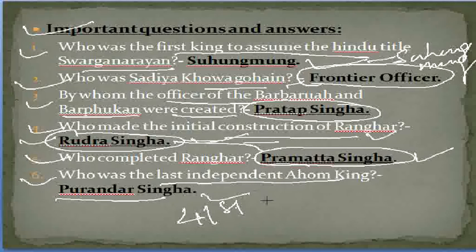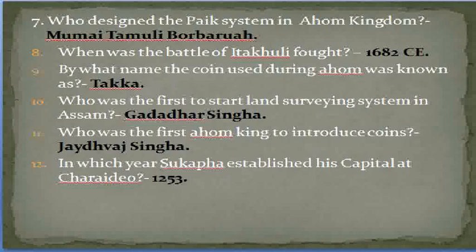He was the 41st king of the Ahom. So these are some important questions. We'll move to the next question, question number 7. Who designed the paik system in the Ahom kingdom? The answer is Momai Tamuli Borbarua.